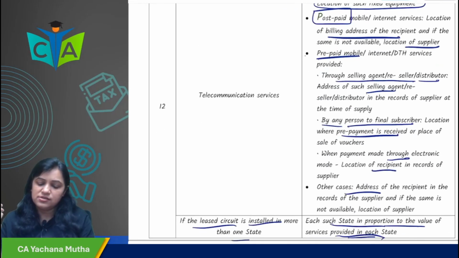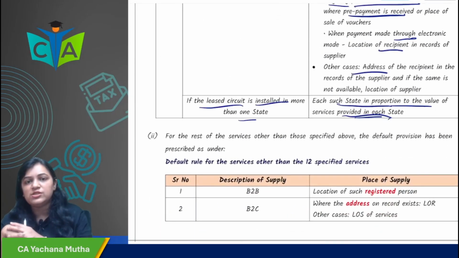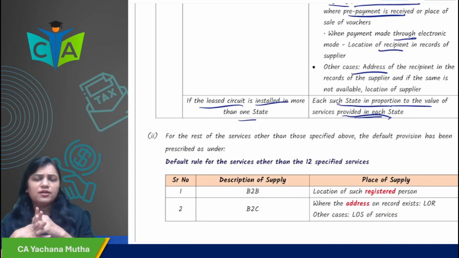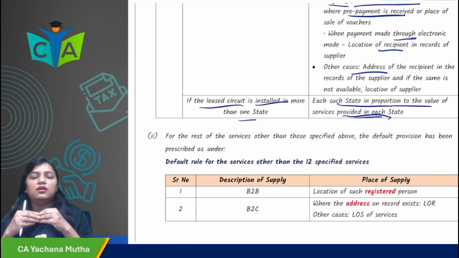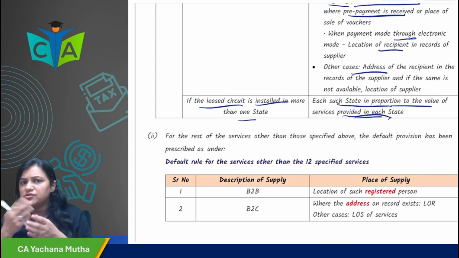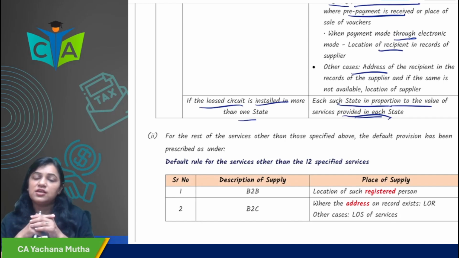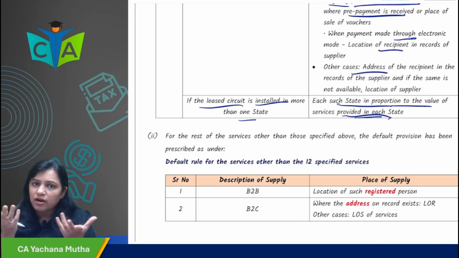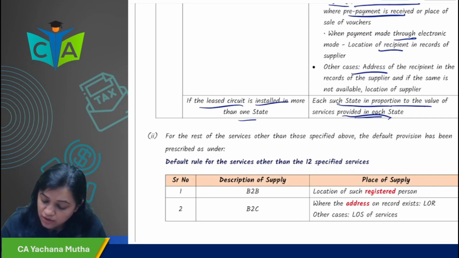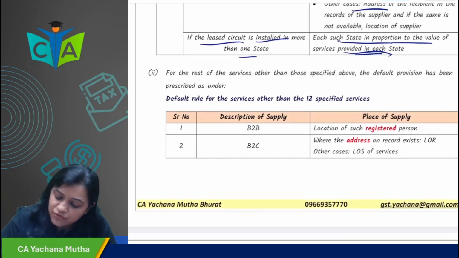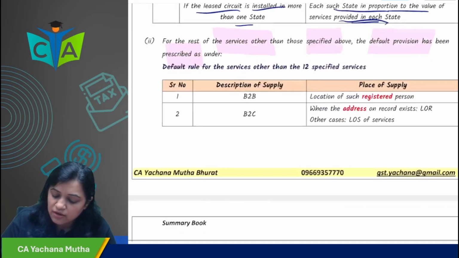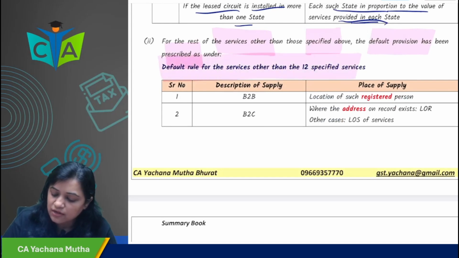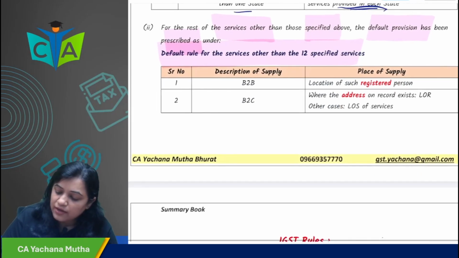In all other cases, what would be the place of supply of service? All other cases like chartered accountant service, company secretary service, anyone. In these cases, what if something is not covered by the specific rules? What is the general rule? So, the general rule is, for the rest of the services other than those specified above, the default provision has been prescribed as under. The default provision for services other than the 12 specified services would be, in case of B2B, place of supply